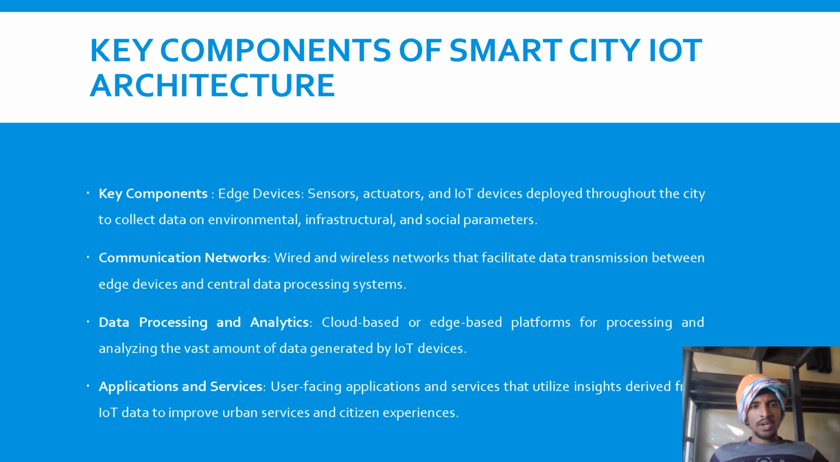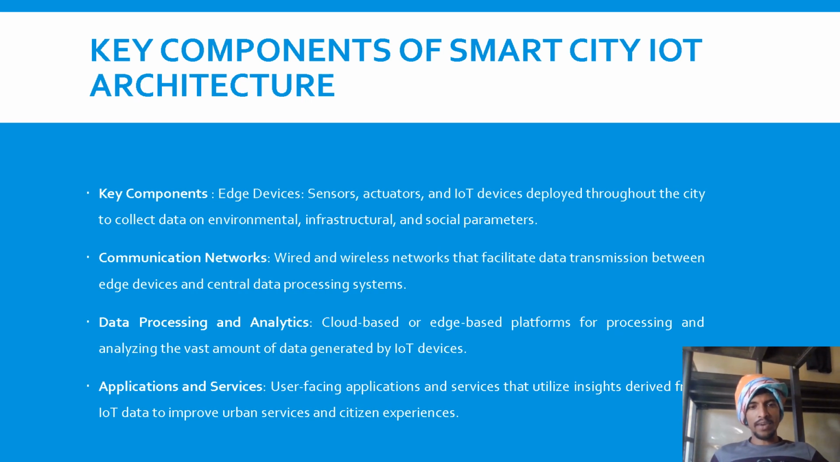Now let's see the key components of smart city IoT architectures. The key components are edge devices, sensors, actuators, and IoT devices deployed throughout the city to collect data on environmental, infrastructure, and social parameters. So a smart city is not a small thing; it's a big thing. We need a lot of sensors related to different domains and different areas. Sensors are very important, one of the major key components in IoT and smart cities.